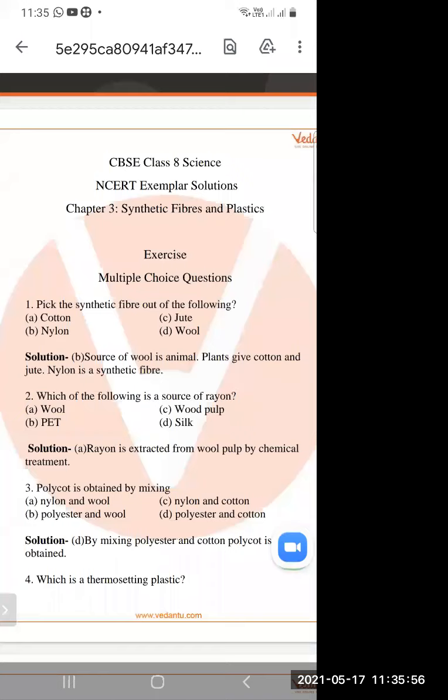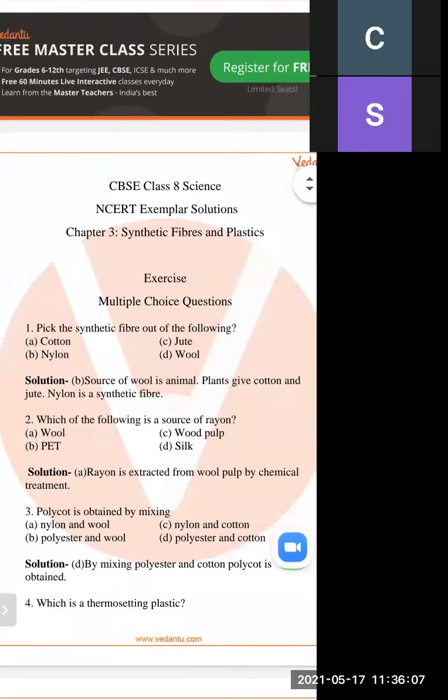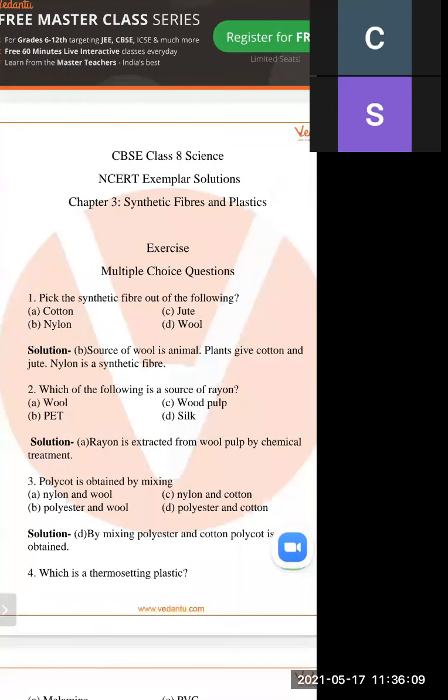First question is, pick the synthetic fiber out of the following. So there are four options. First is cotton, and next is jute, and next is nylon, and next is wool. So there are two types of fiber. One is natural fiber and second is synthetic fiber. So what are synthetic fibers? That are made from chemicals.